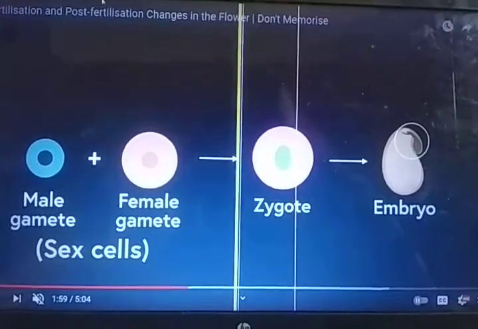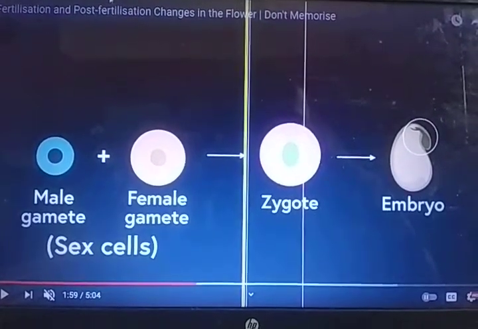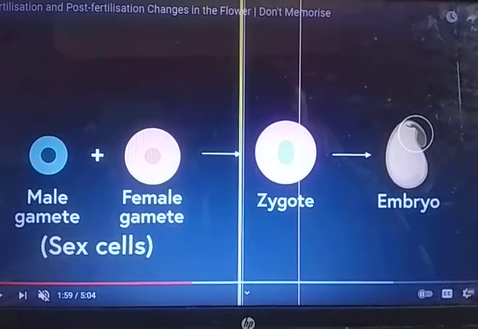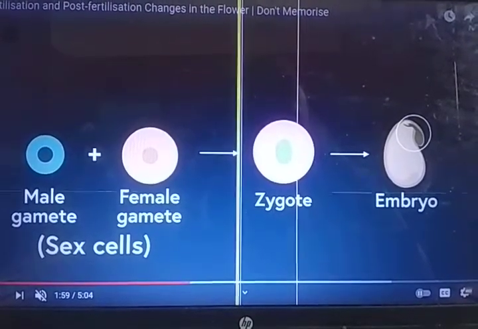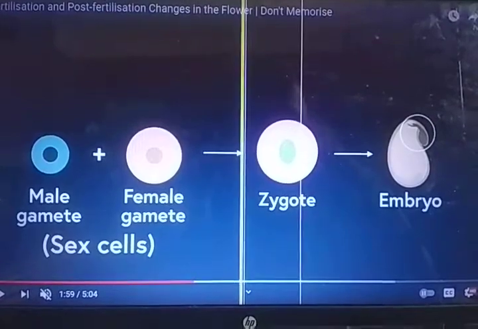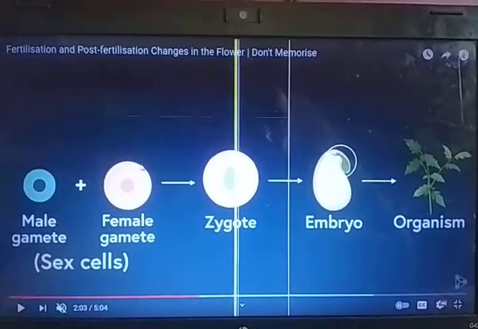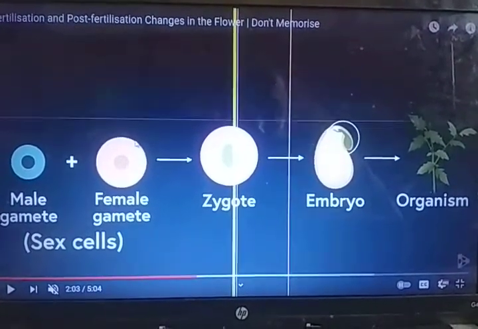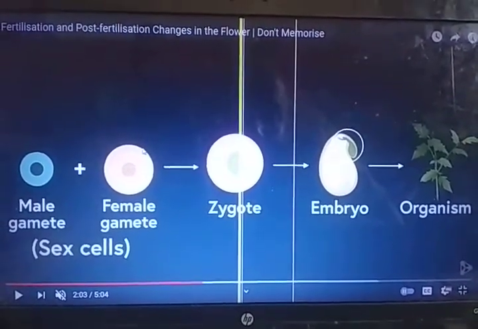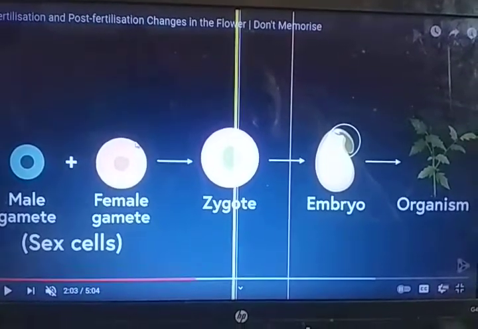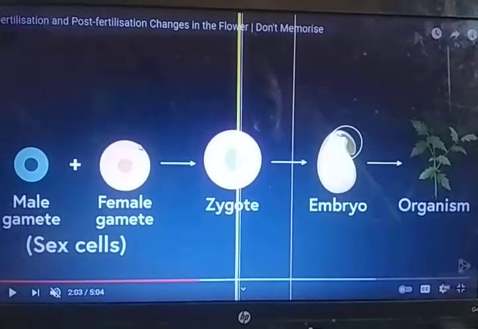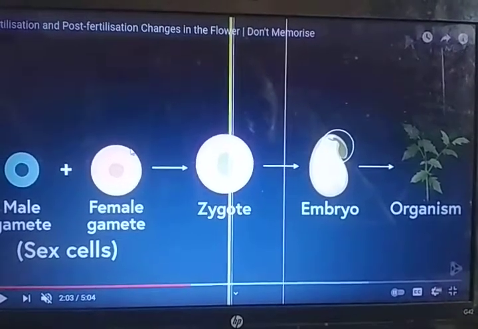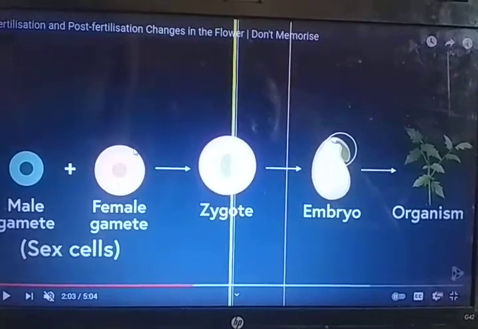Once again, male gametes and female gametes are the sex cells. They fuse to form a zygote. This zygote develops into an embryo, and this embryo develops into an organism. If it is an animal, it will develop into an animal, and if it is a plant, it will develop into a plant. For example, the male and female gametes of animals form a zygote. The zygote will develop into an embryo, and this embryo will develop into a human.